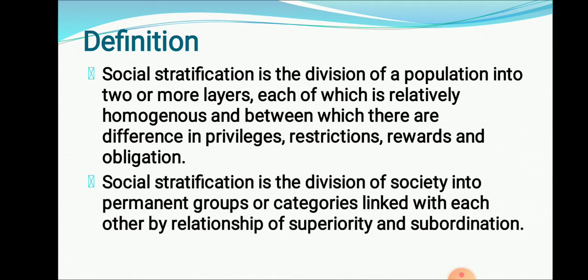Another definition: social stratification is the division of society into permanent groups and categories, linked with each other by relationship of superiority and subordination. Permanent groups, for example, male and female. Always we are trying to classify society into male and female. They are linked with each other by a particular relation, that is superiority and subordination. So male is considered a superior one, female is considered subordinate. Are you getting?